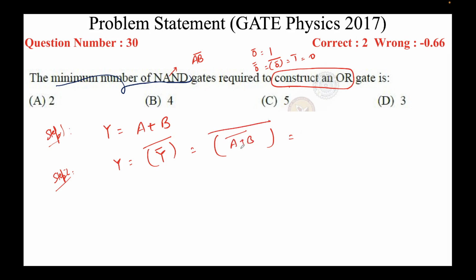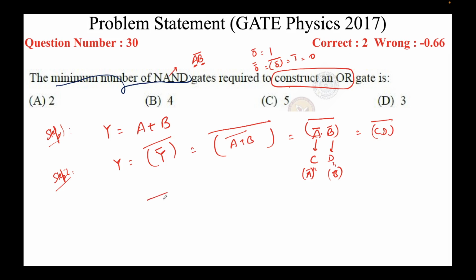Now I'll apply De Morgan's law here. So (a plus b) whole bar is a bar times b bar, and the whole thing is barred. Now compare this to the formula of NAND, which says that the first term should be multiplied by the second term and the whole thing barred. So let's assume that a bar is C and b bar is D. What does this look like? CD whole bar. This is nothing but a NAND gate.